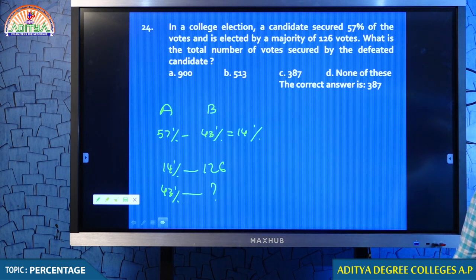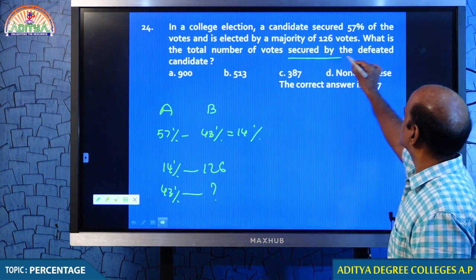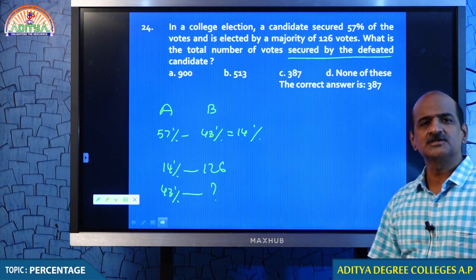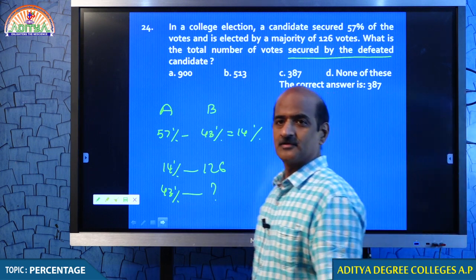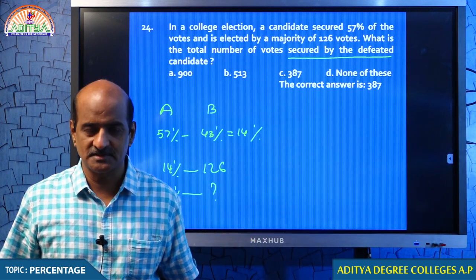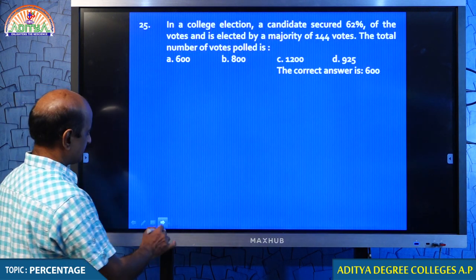Yeah, I did not get any comment from your side. It is because you are asked to find the total votes secured by the defeated candidate. If I am asked to calculate the total number of votes, I would be calculating 100%. You get the point? Right. Yeah, this one you can do it.